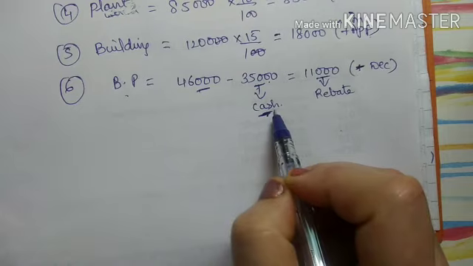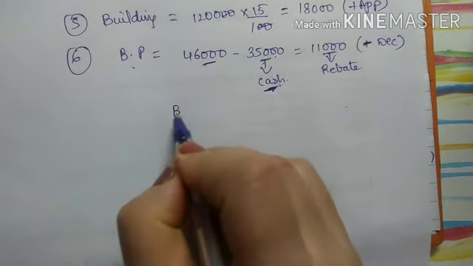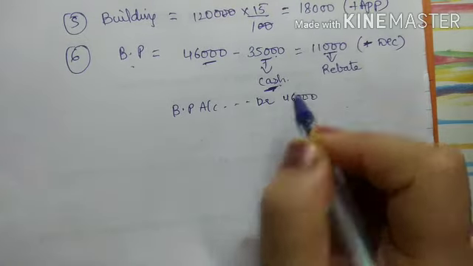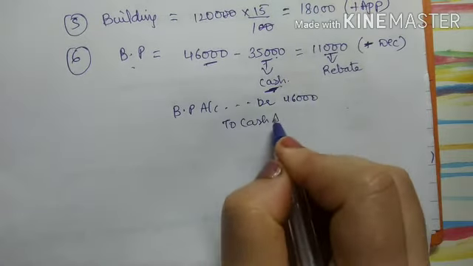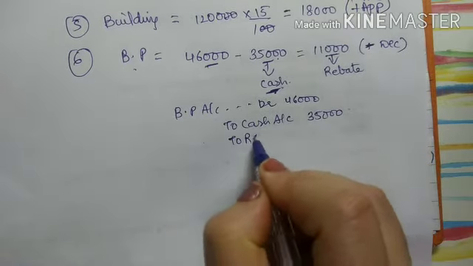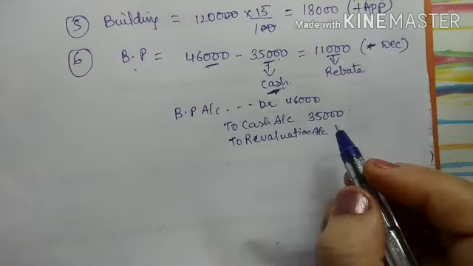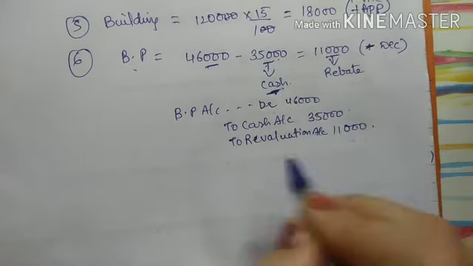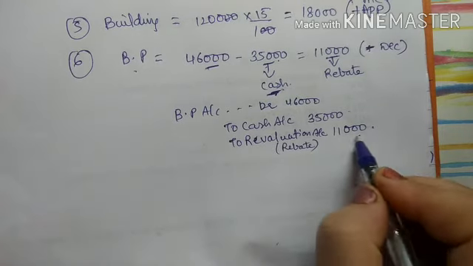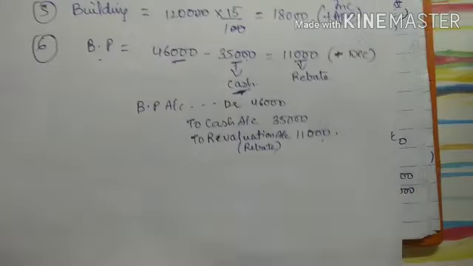paid bills payable, right? So the entry basically for this will be: BP account debit, that is 46,000, to cash account 35,000, to revaluation account 11,000, right. Why will this rebate go to revaluation? Because it is a profit. If it is a profit, where will it come? In the credit side, right.